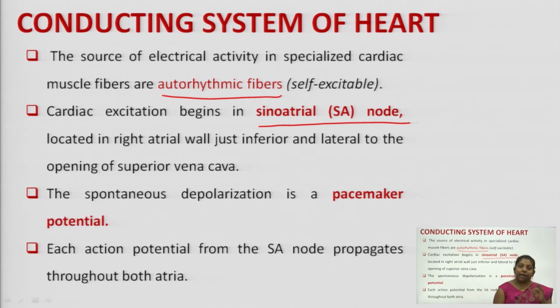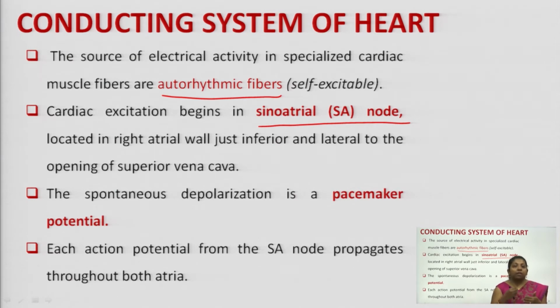The cardiac excitation begins at the sinoatrial node, which is located in the right atrium, just inferior and lateral to the opening of the superior vena cava.